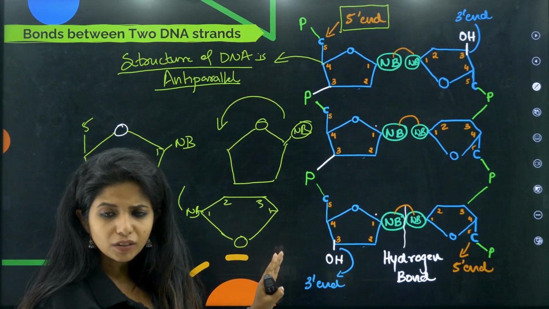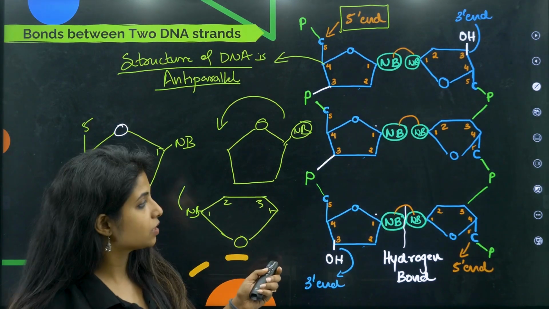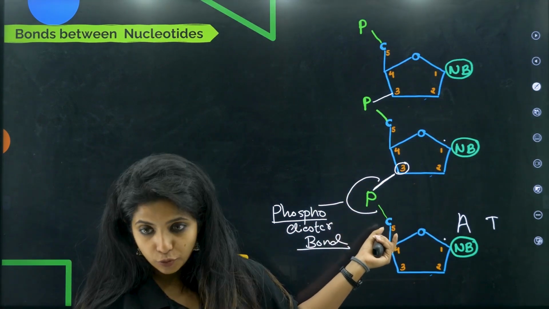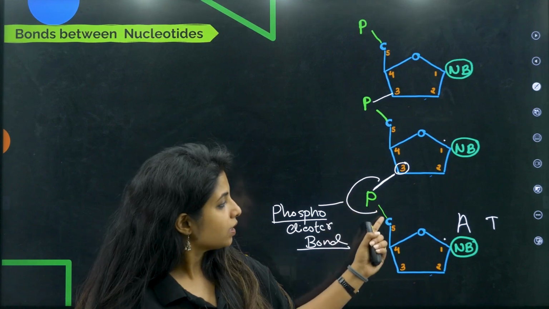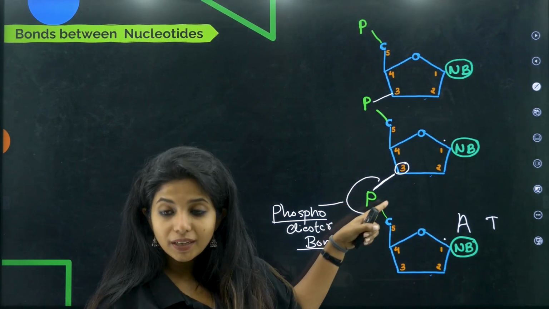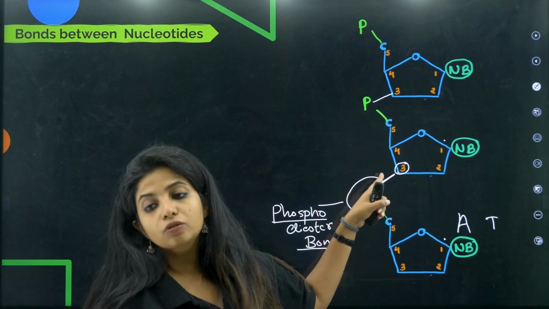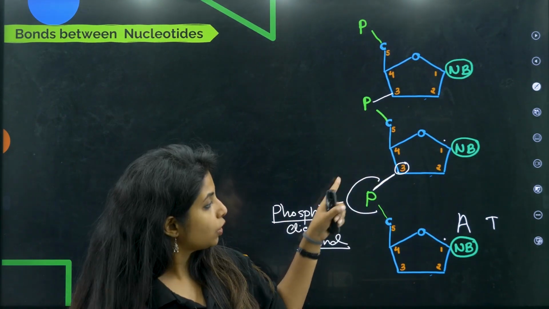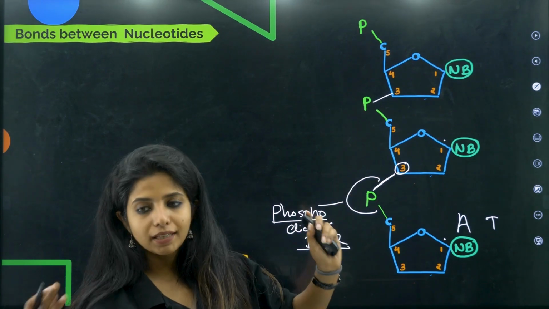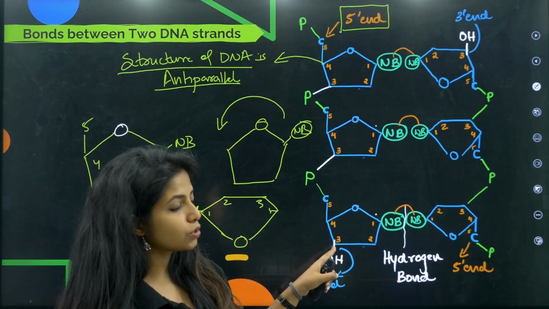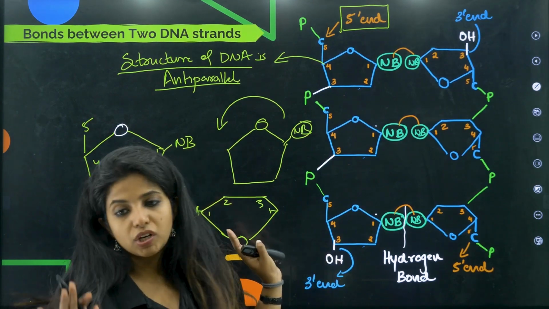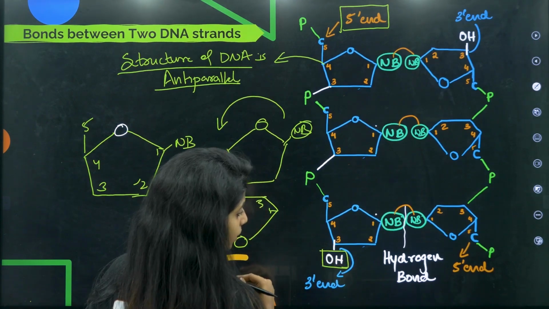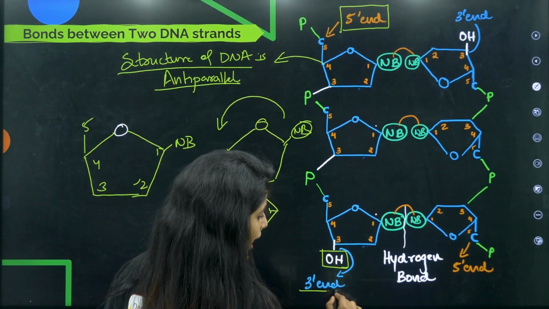So basically, usually what I was telling you, phosphodiester bond is made. Right, phosphodiester bond is made. Basically, when an ester bond is made, it's between an OH group and an acid. So basically, this C might be attached to an OH group, and this OH group is basically attached to phosphate. Similarly, over here also, you have some OH group, which is why I call it also ester bond. So there are two, so I call it phosphodiester, diester. Now, similarly, this time, there was no one to pair over here as well. So I put OH like that. Simple. So this end where OH is there, okay, I call this as 3' end.